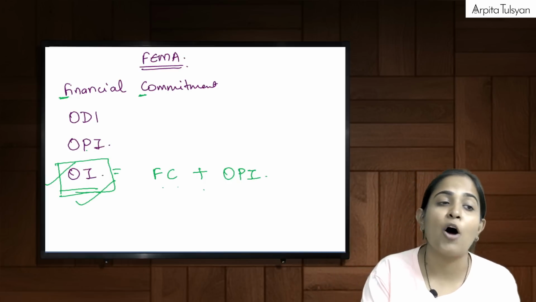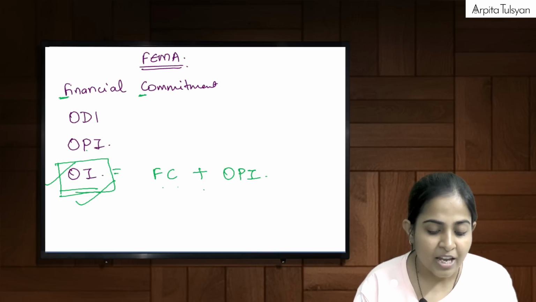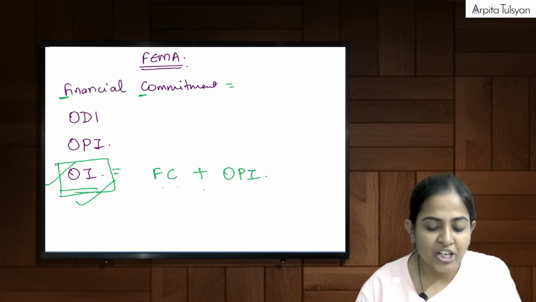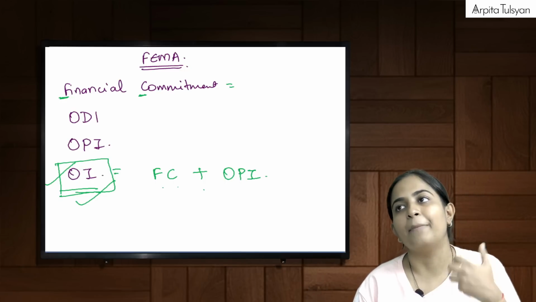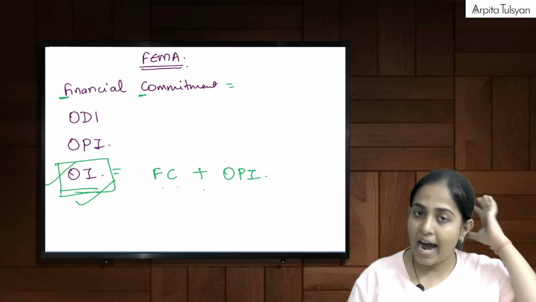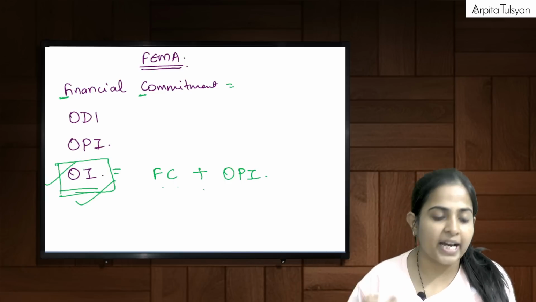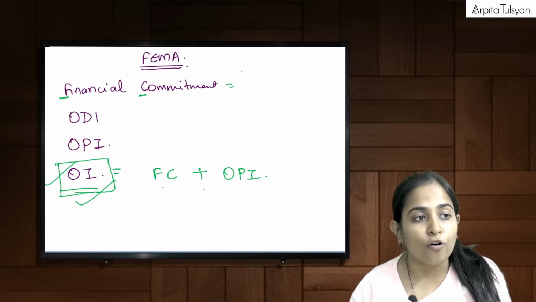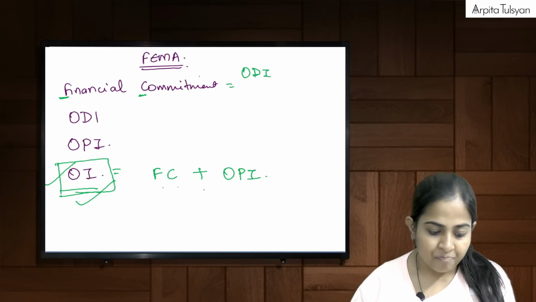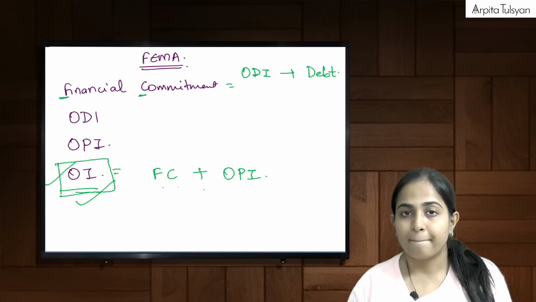Now, ma'am, please tell us what this financial commitment is. Let me simplify this for you. Financial commitment is an investment which is done by a PRI outside India by way of overseas direct investment, ODI, including debt.